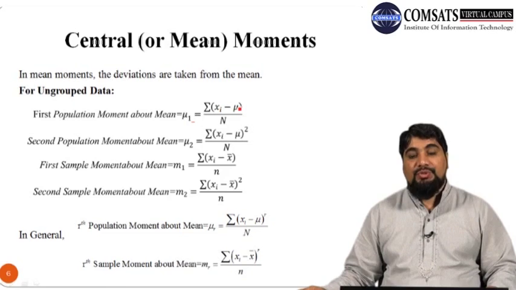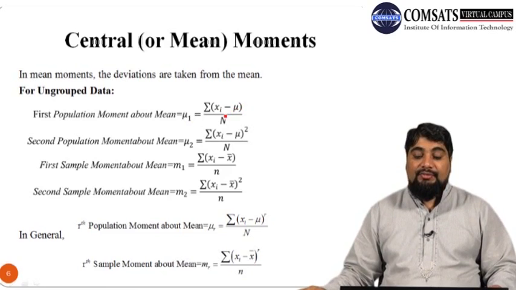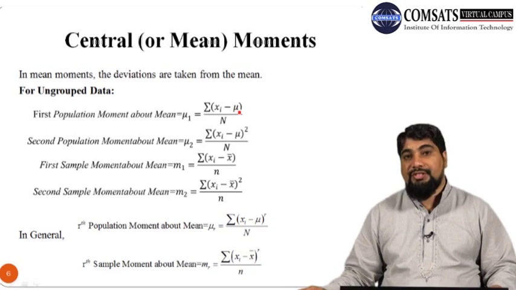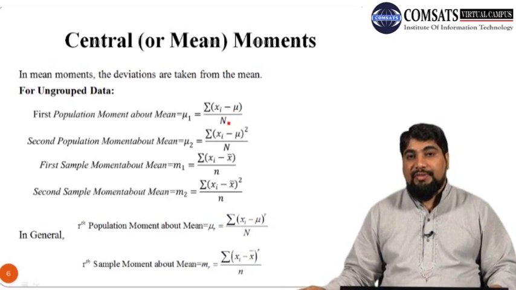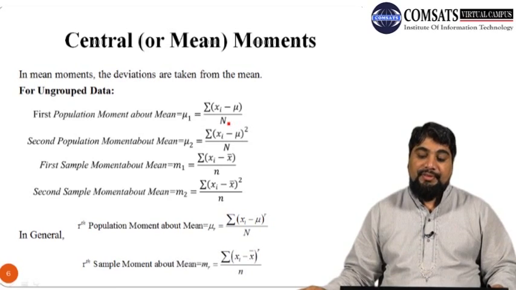So xi minus mu, summation of xi minus mu, means the sum of deviations taken from the population mean mu, divided by capital N, which is the total number of observations in the population.